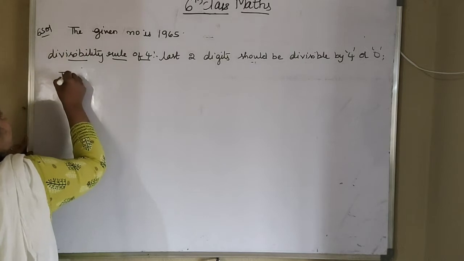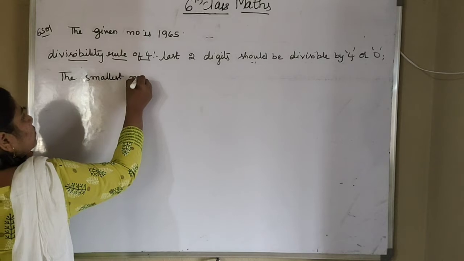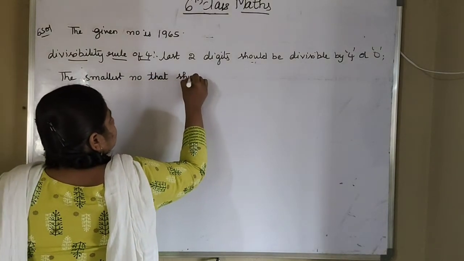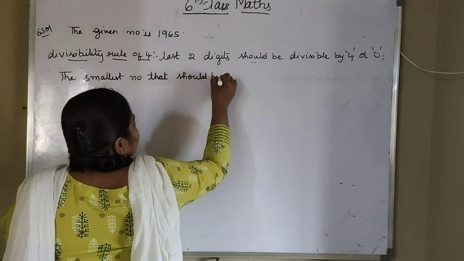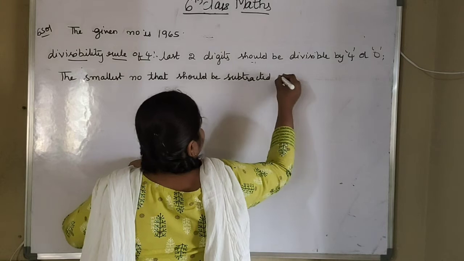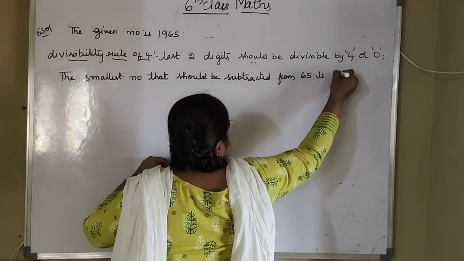the smallest number that should be subtracted from 65 is 1.